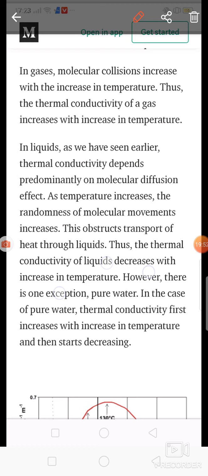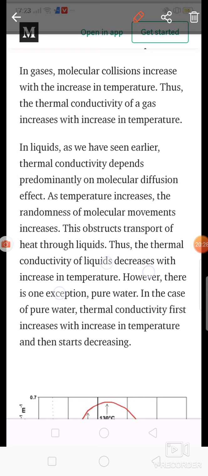But there are some exceptional cases for the liquid also. That is, there is one exception, that is pure water. In the case of pure water, thermal conductivity first increases with increase in temperature and then starts decreasing. For pure water, what will happen? If temperature increases, then thermal conductivity initially increases and then starts decreasing. So this is the exceptional case for the liquids. For other liquids, if the temperature increases, then thermal conductivity decreases.